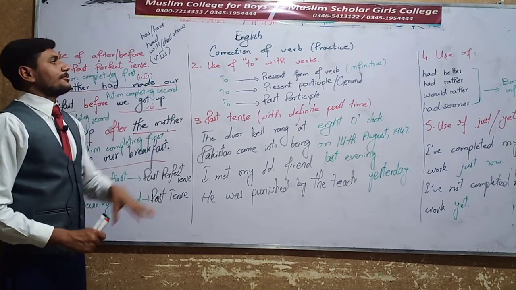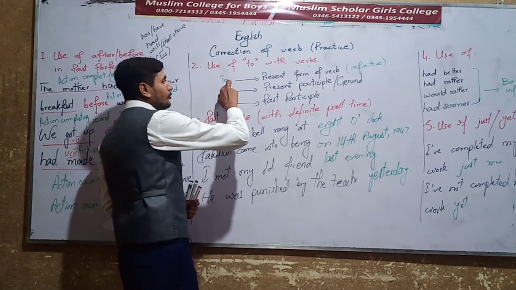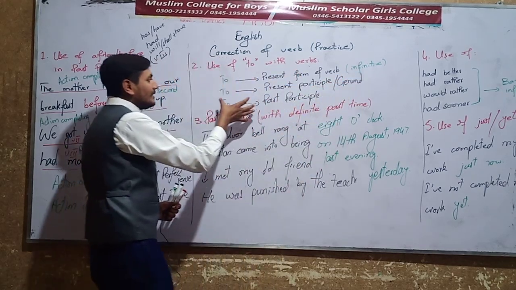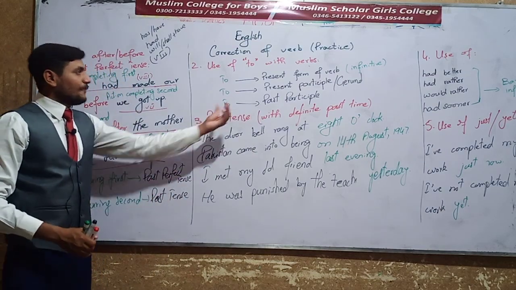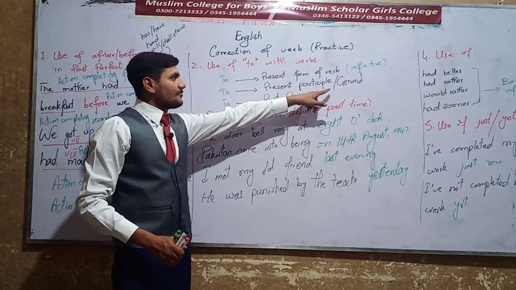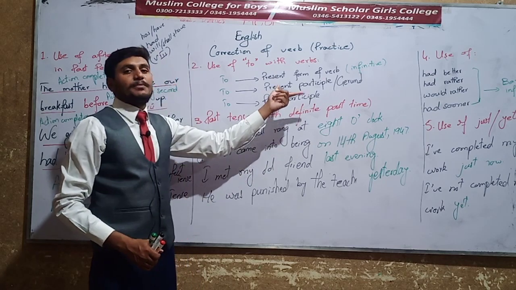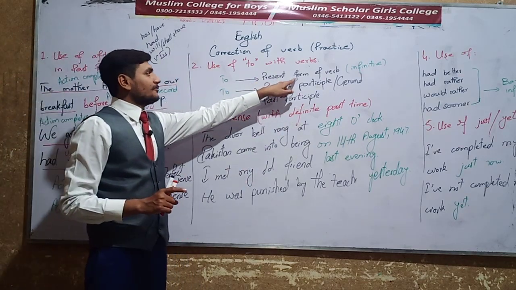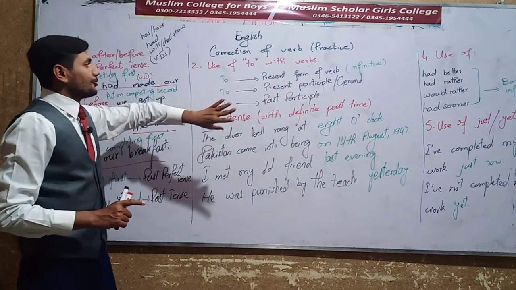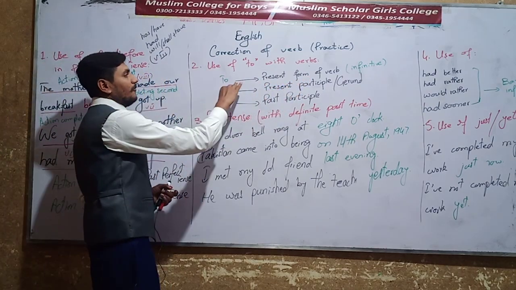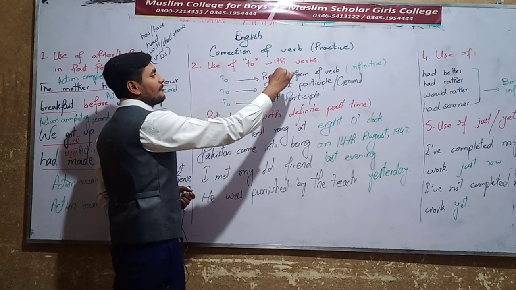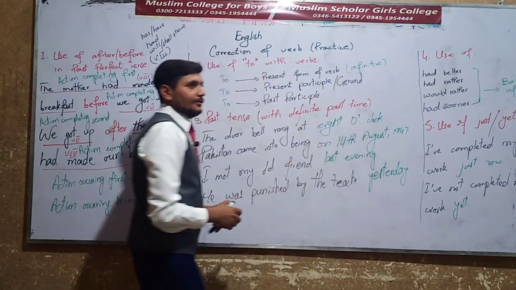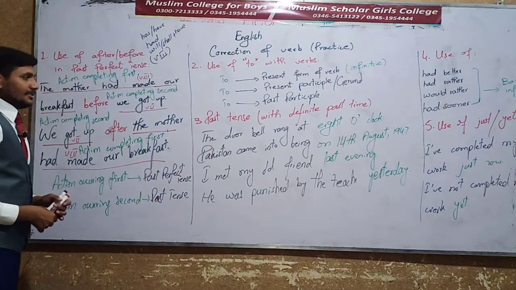So the teachers should tell you that to plus the verb's present form makes an infinitive, and it can also be used before a present participle, gerund, or past participle. But as an infinitive, it is only to plus the verb's present form, and you should not use the past form of a verb with to to make it an infinitive. Hope you might have understood it.